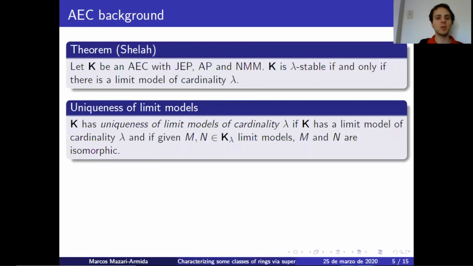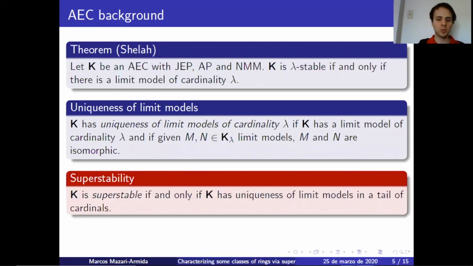K has a limit model of cardinality lambda, and given M and N in K lambda limit models, M and N are isomorphic. Now, with this, we introduce the notion of superstability. So K is superstable if and only if K has uniqueness of limit models in a tail of cardinals, i.e., there is a cardinal lambda such that above that lambda you have uniqueness of limit models.